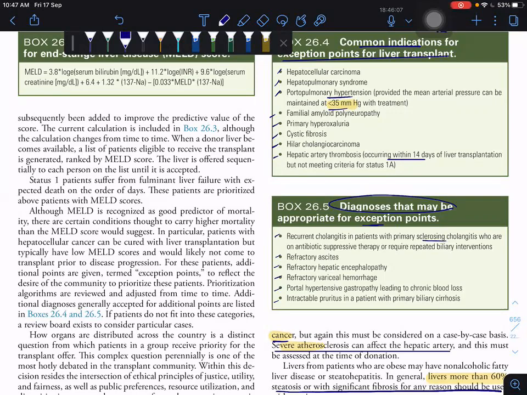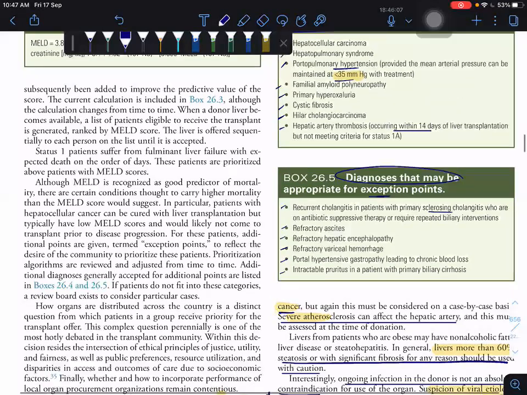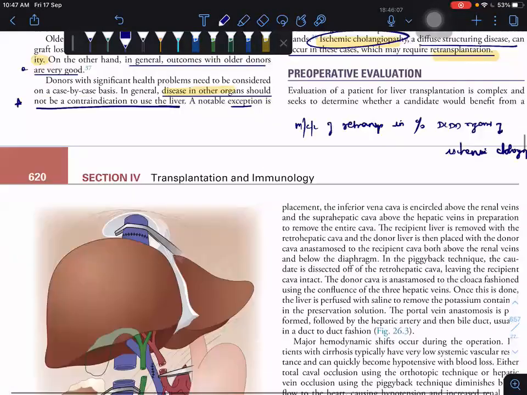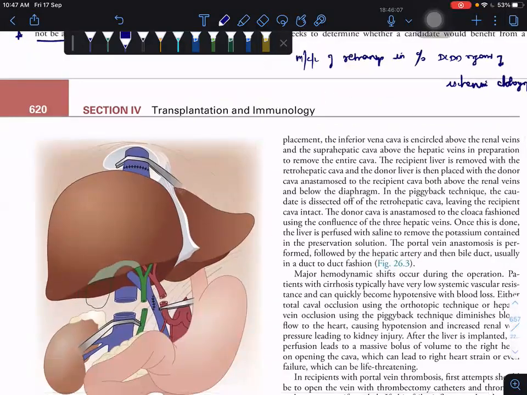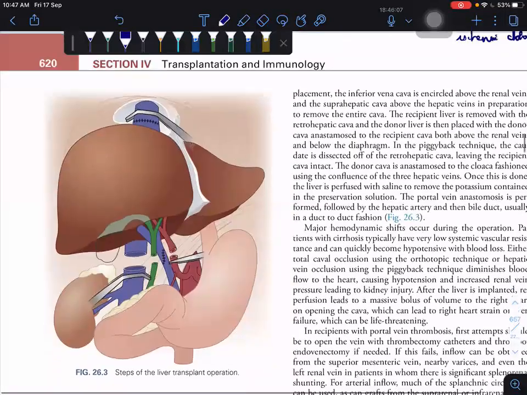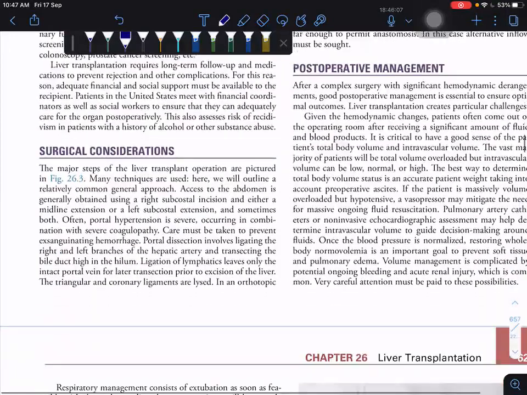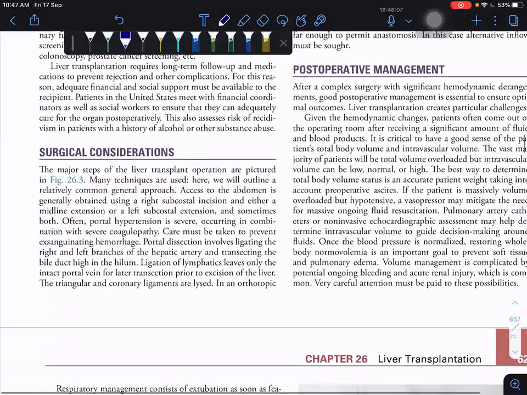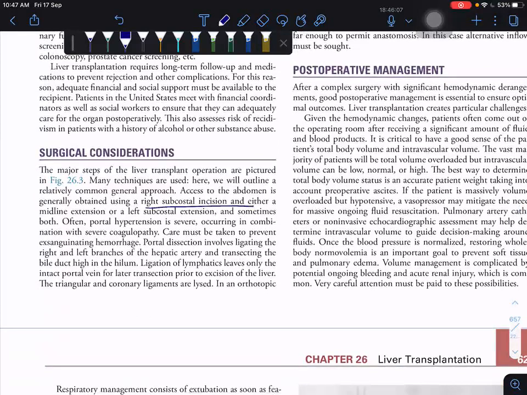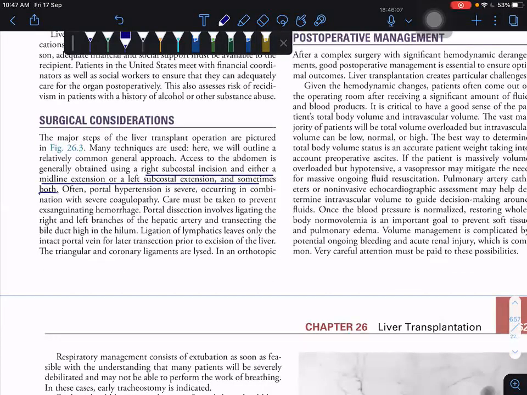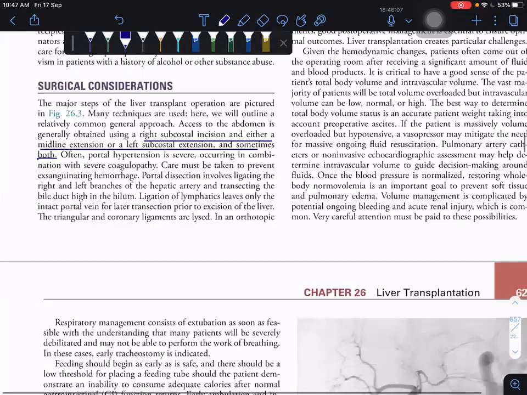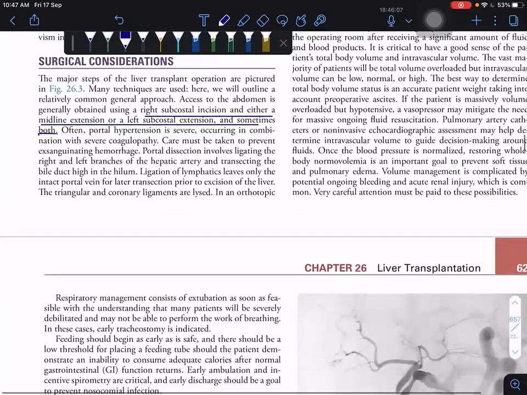Then your preoperative evaluation, page 620. You will not get that many MCQs from it. And surgical considerations. What is the incision you have to give? The incision is a right subcostal incision and either a midline extension or a left subcostal extension, or sometimes both. Not that many important MCQs.